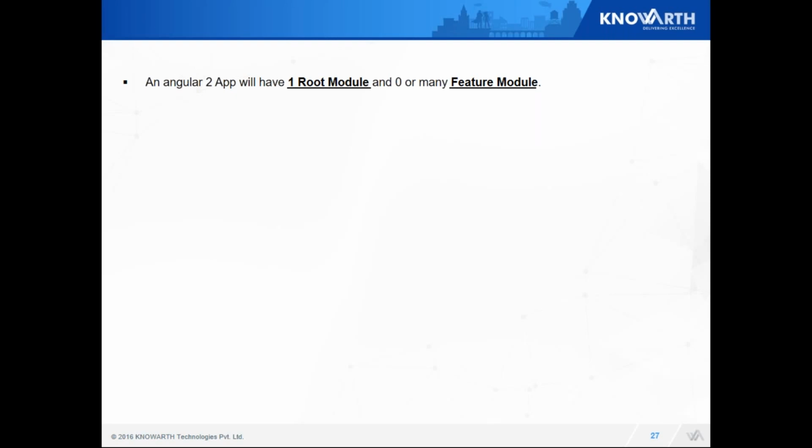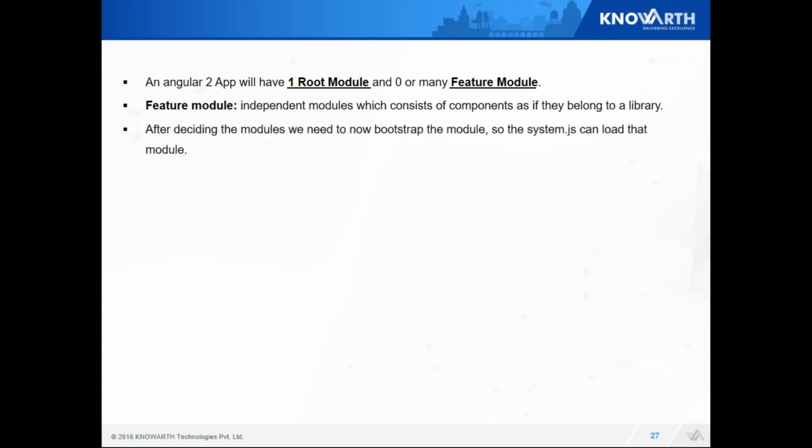Those sub-modules are called feature modules. Any application should have one root module with zero or many feature modules, depending on my complexity. A feature module is an independent module which consists of components, as if they belong to a separate library. Coming back to my car registration service example, if I add a user registration service, I can keep it as a separate module.